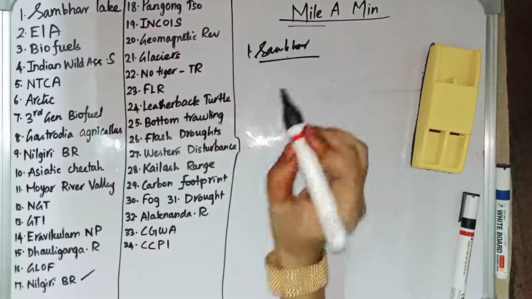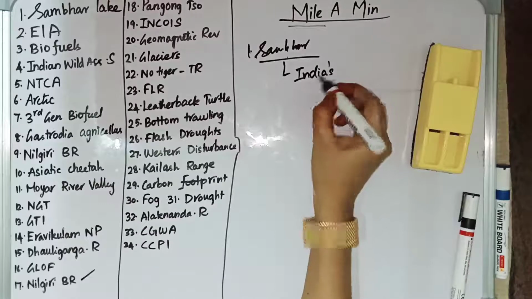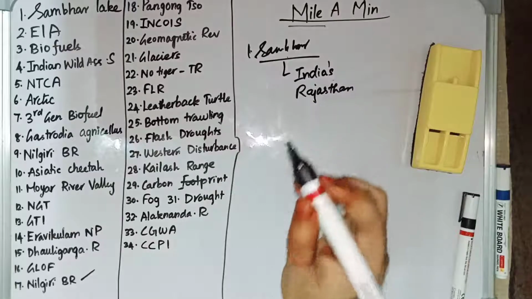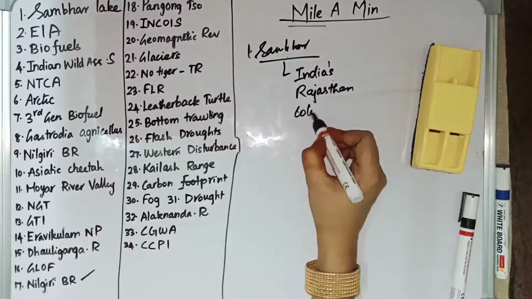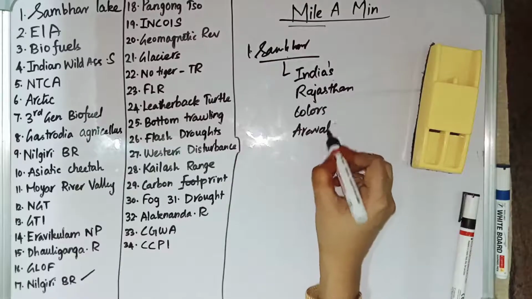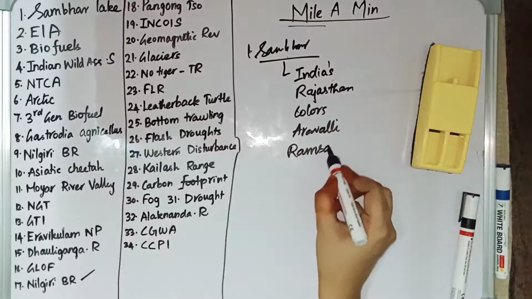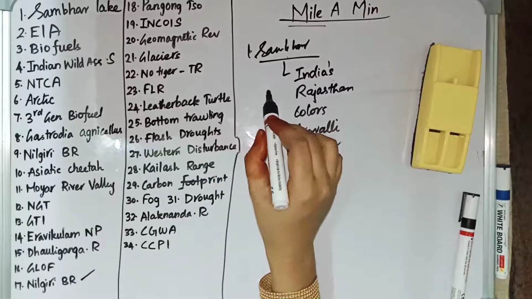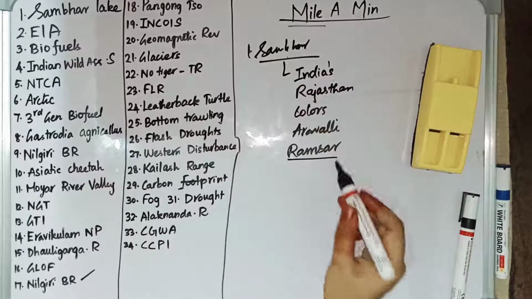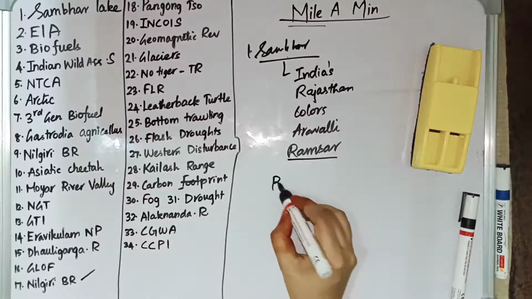Sambar Lake is India's largest inland salt lake, located in Rajasthan. This lake also contains some bacteria and algae which provide some striking colors to it. Sambar Lake is surrounded by the Aravalli hills on all sides. It is also designated as a Ramsar site. Why? Because it is the key wintering area for pink flamingos and many migratory birds come here.